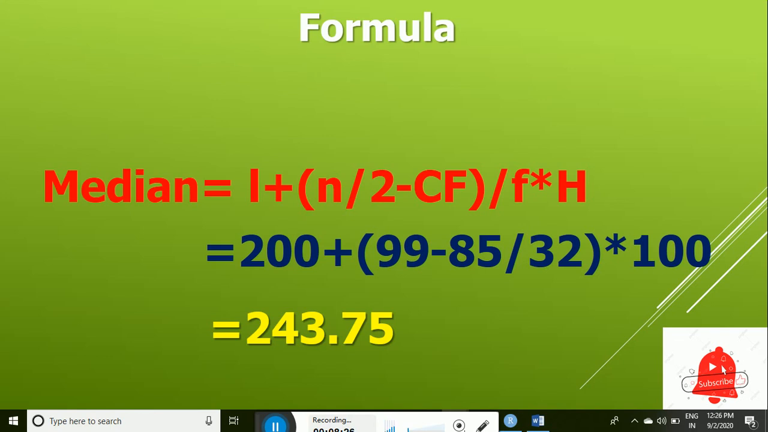243.75 is the daily expenses. Hence the median daily expenses is 243.75 rupees, and this is the value of the median for the group data.